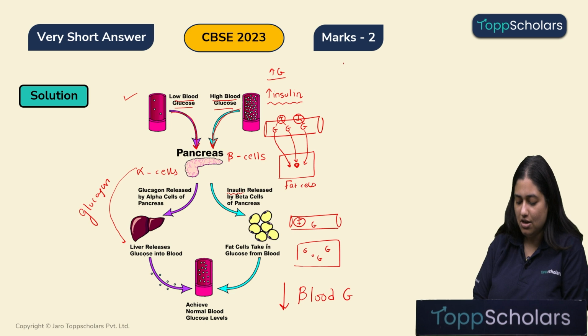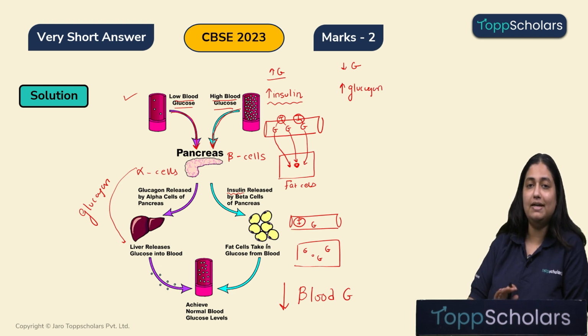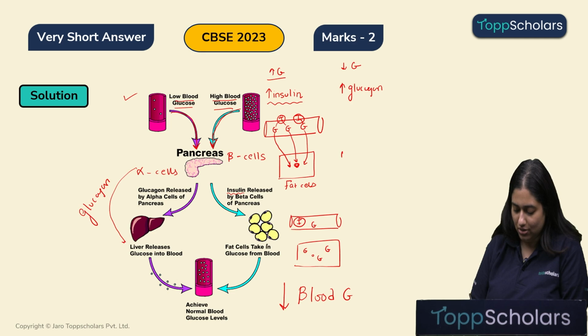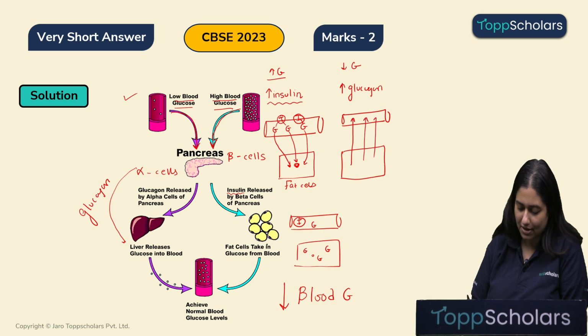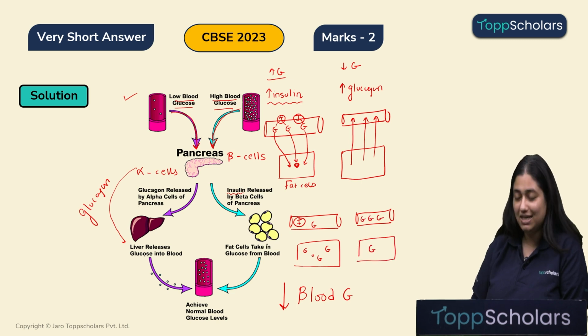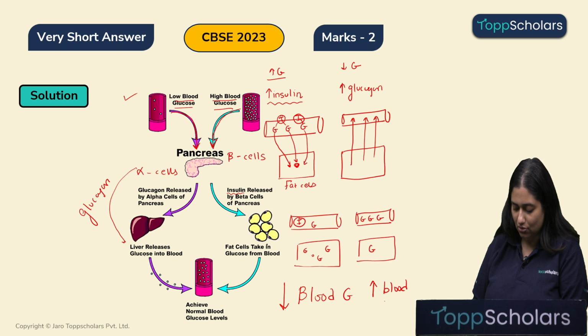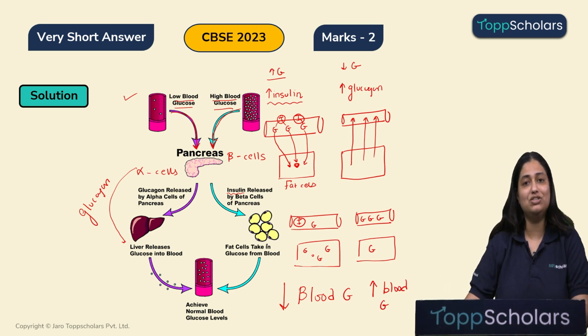So, again I will write it over here. When the blood glucose reduces, there is secretion of a hormone known as glucagon. And the action of glucagon is completely opposite to insulin. So, in this case, what will glucagon do? It will push the glucose from the cells into the blood vessel, and as a result, the blood glucose will increase and the glucose in the cell will decrease, and therefore we can say the action of glucagon is to increase the blood glucose. I hope you are clear, children, with this.